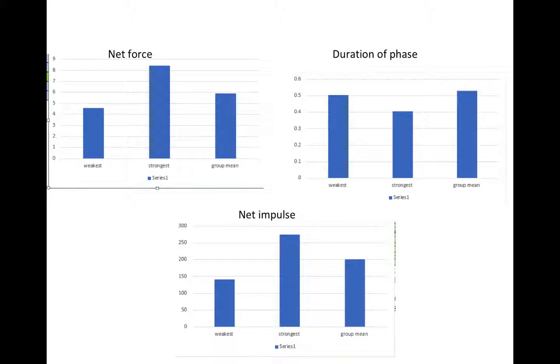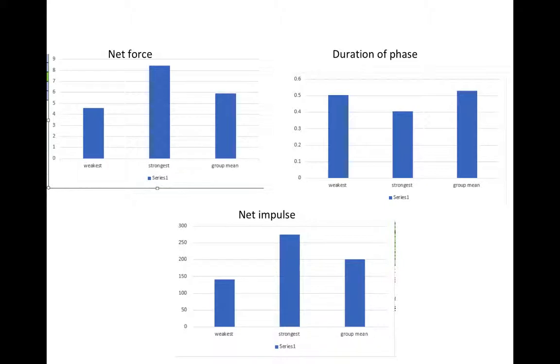This second graph shows the duration of the braking and propulsion phase of the jump. The performer's phase lasted 0.504 seconds, which was a bit less than the group average of 5.3, however much higher than the strongest performer, whose duration of the phase is only 0.405.